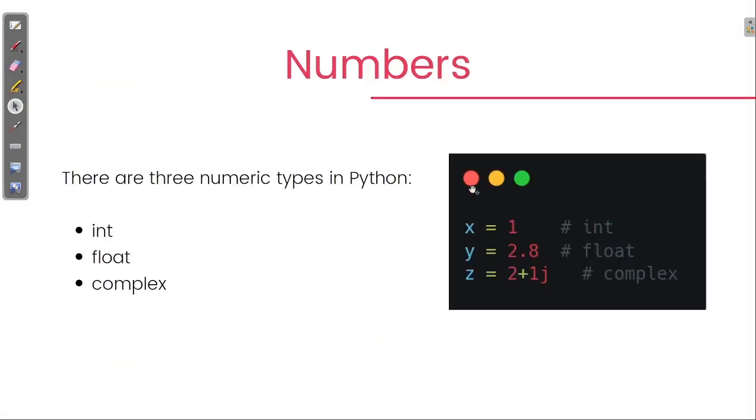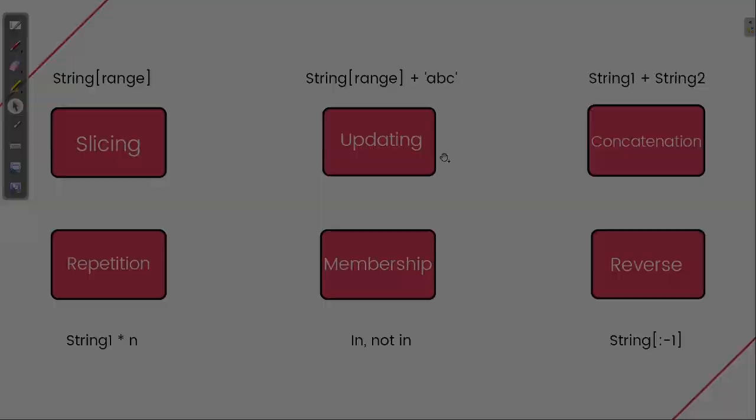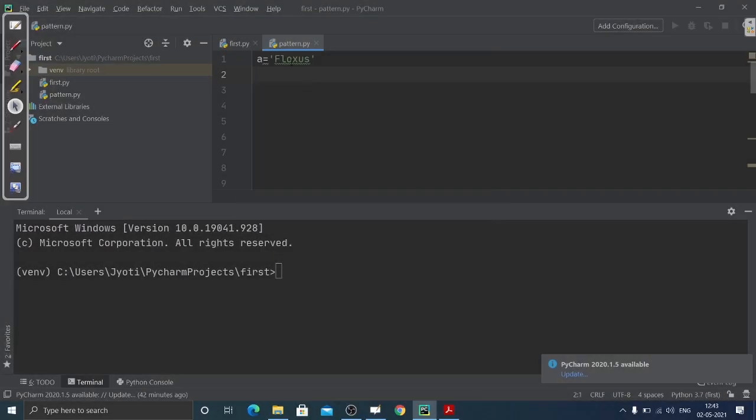So let's just code this. Suppose I have declared a string, a equal to Floxus, and the string has been declared. Now I will first perform slicing here.